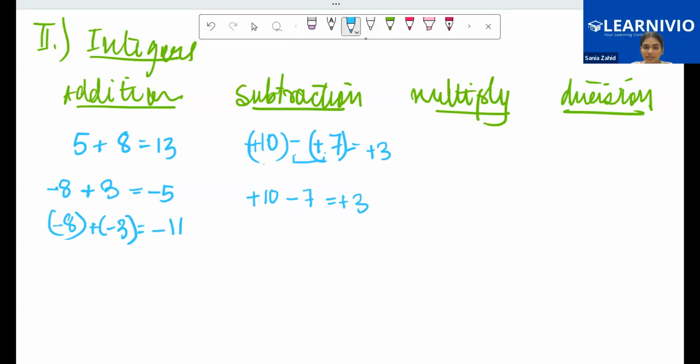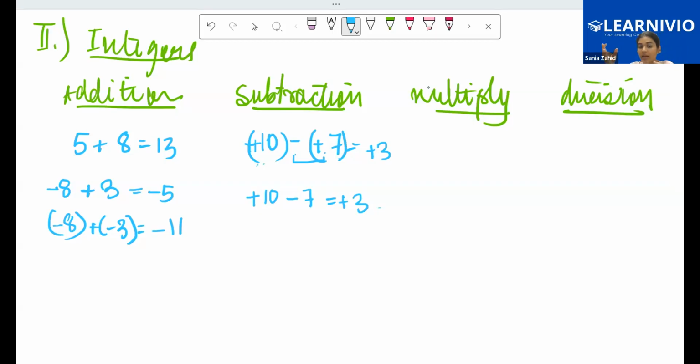Do you understand? Hanvi, do you understand? But these are plus signs, right? How did you get 3? I'm not adding them because I'm subtracting them. Hanvi, we are not adding 10 and 7. We have a positive 10 and a positive 7, both with the same signs.